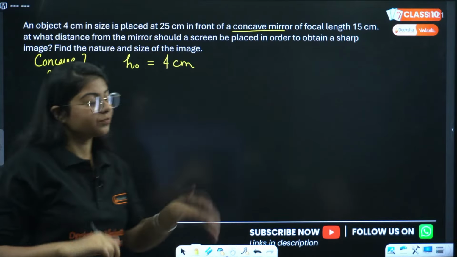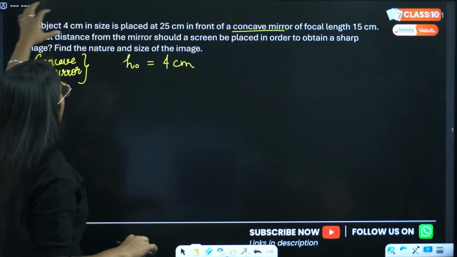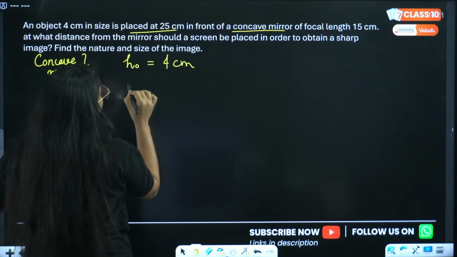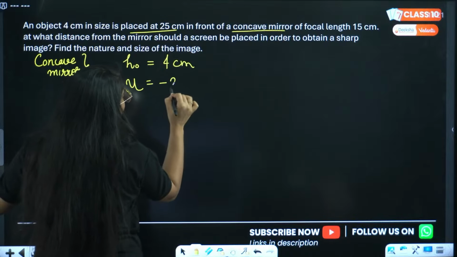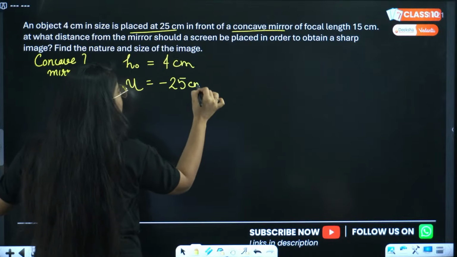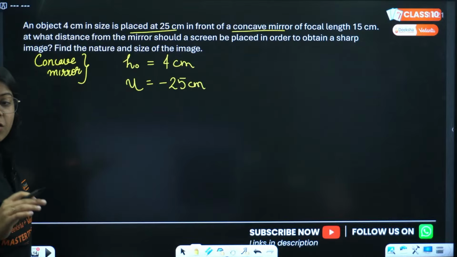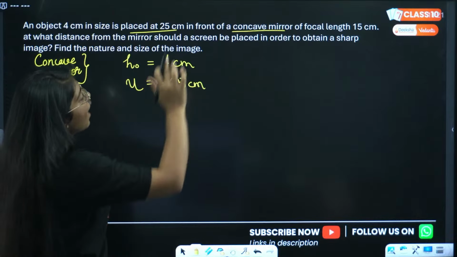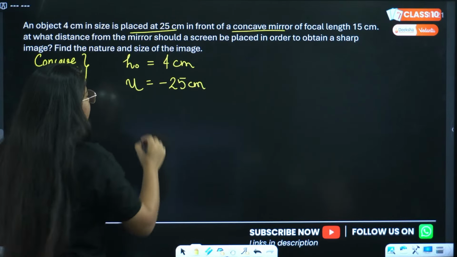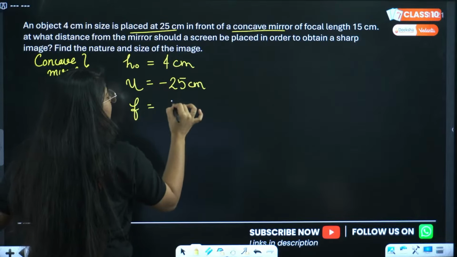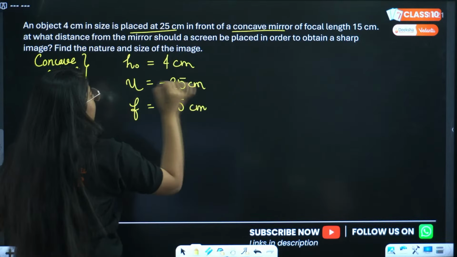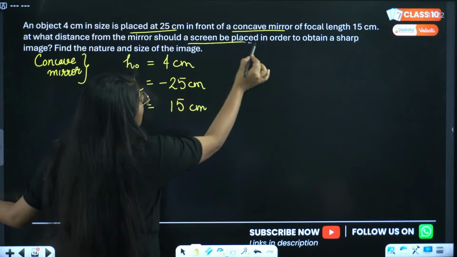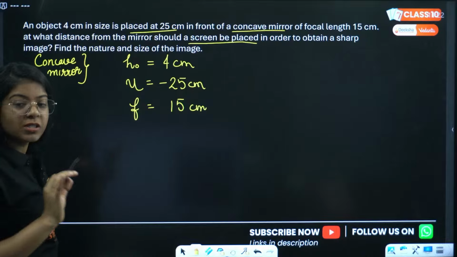Okay, then an object is placed at 25 centimeter in front of it. So what is U? U is minus 25 centimeter, because object distance is always taken as negative. Then we have a focal length of 15 centimeter. Right? At what distance from the mirror should a screen be placed?